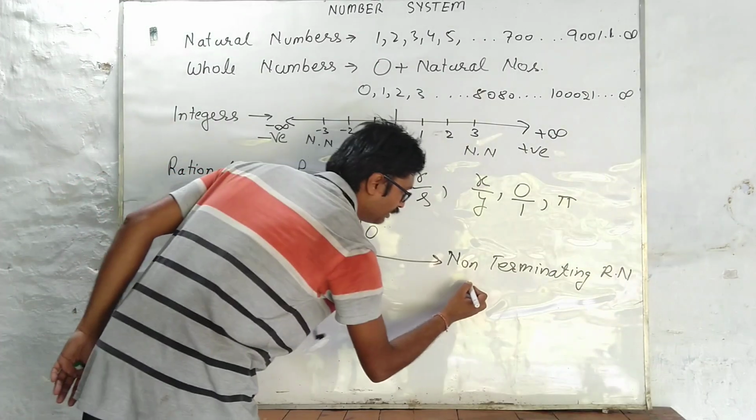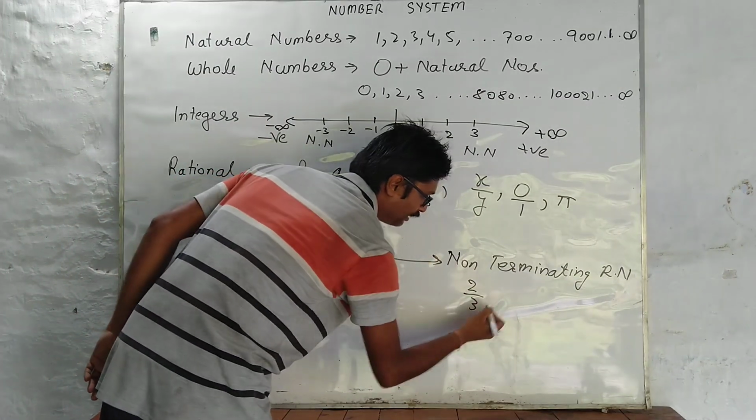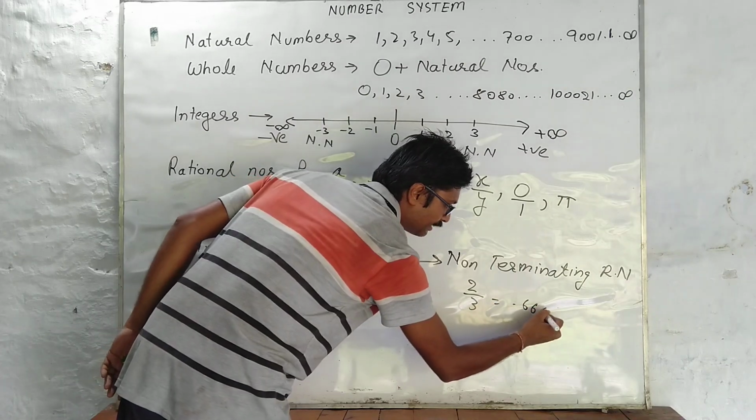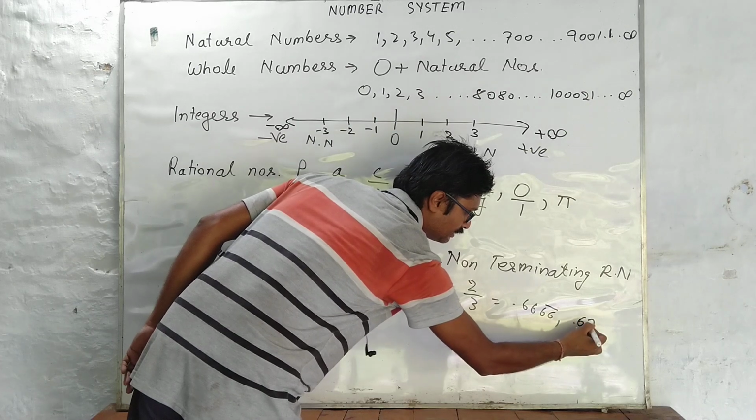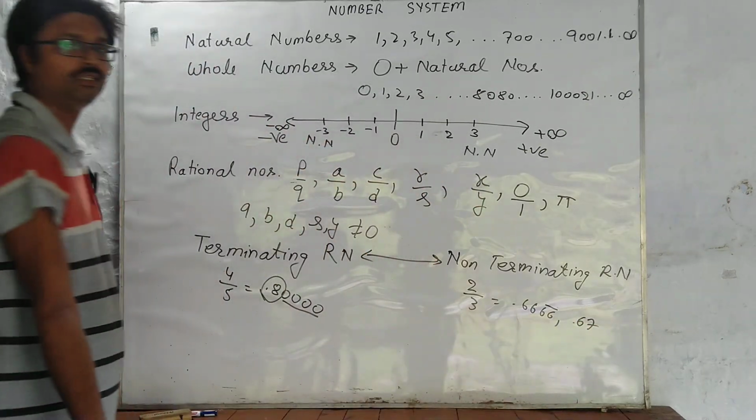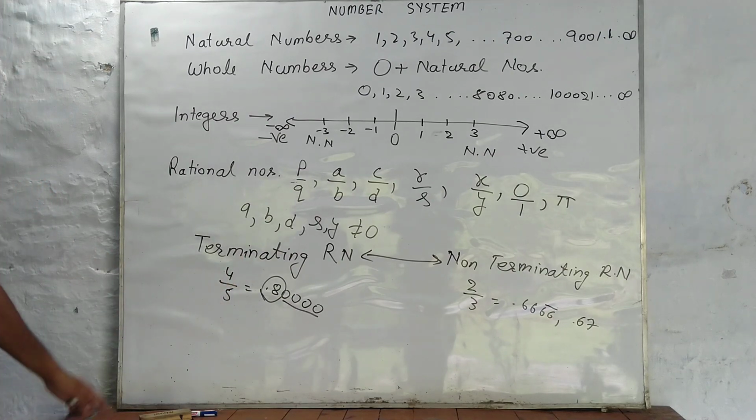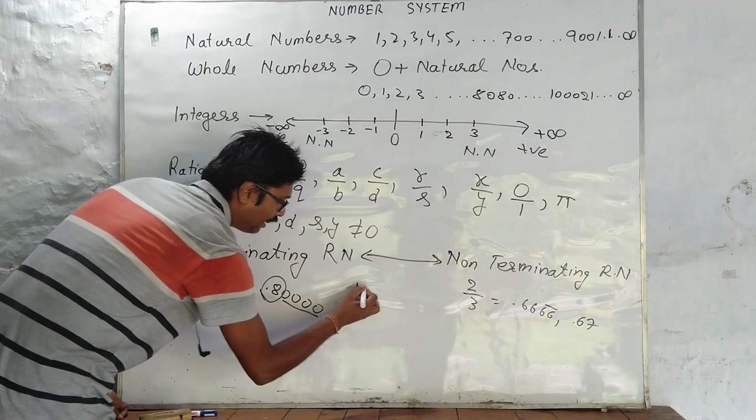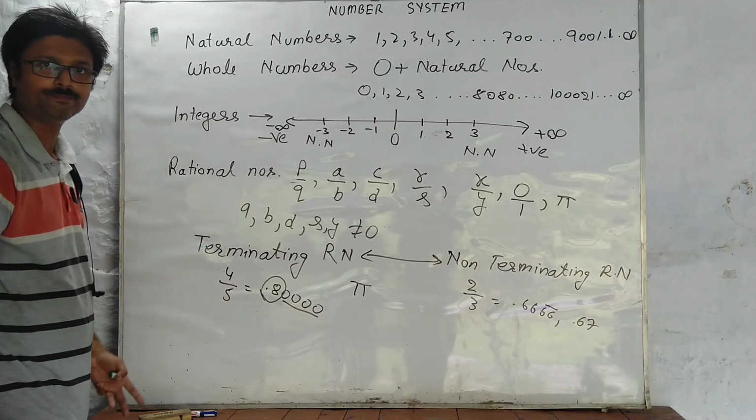However, if I divide, let's say 2 by 3, then I get 0.6666. It can also be called as 0.67. So that's how it is. Very simple it is. Terminating and non-terminating rational numbers. We talk about pi. As I told you earlier, pi is a non-terminating rational number.